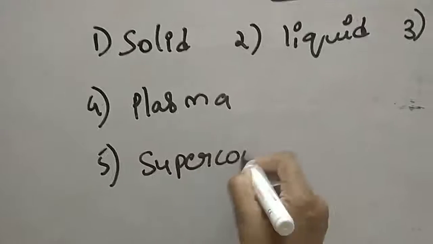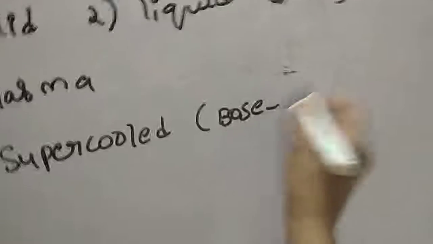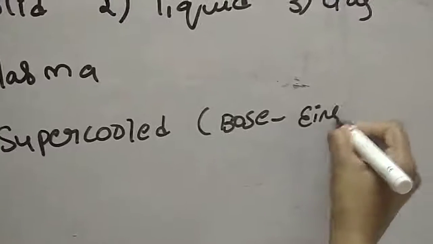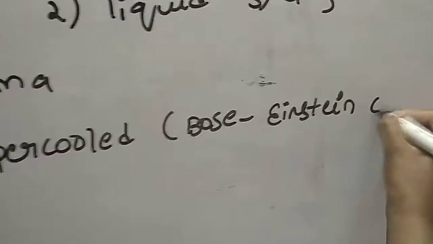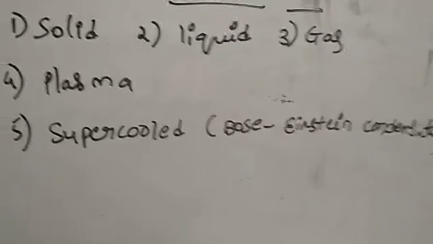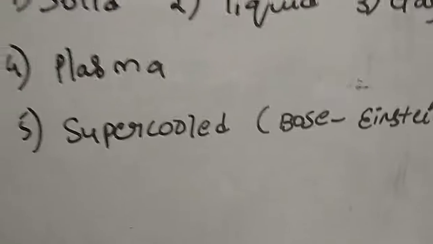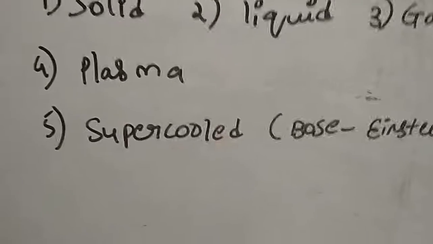This super cold state is also known as the Bose-Einstein condensate state. So the solid state, liquid state and gaseous state we already know, and now the plasma state and the super cold state.